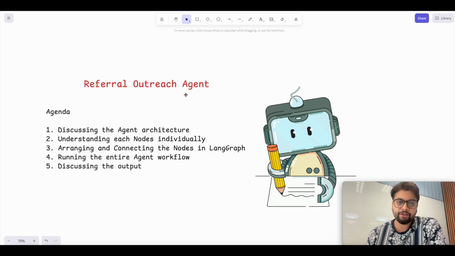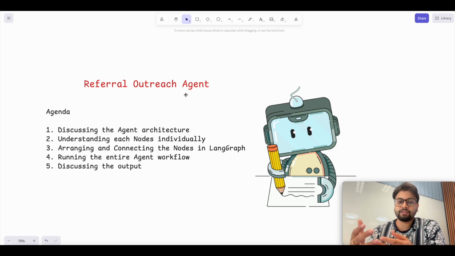Currently, you have to look at the LinkedIn profile of that person, understand the name, the role of that person, and what company it is, and then you also have to include your skills and experiences every time. This agent will automate that for you. On your behalf, it will go through their profile, whoever you're sending the referral message to, and read your profile as well, grabbing the experiences and skills which you have.